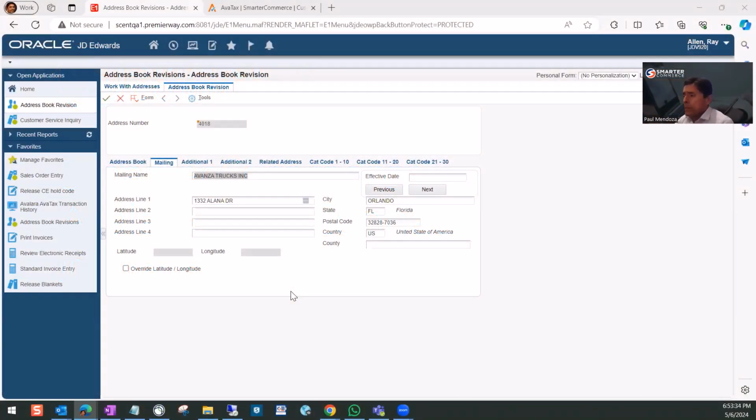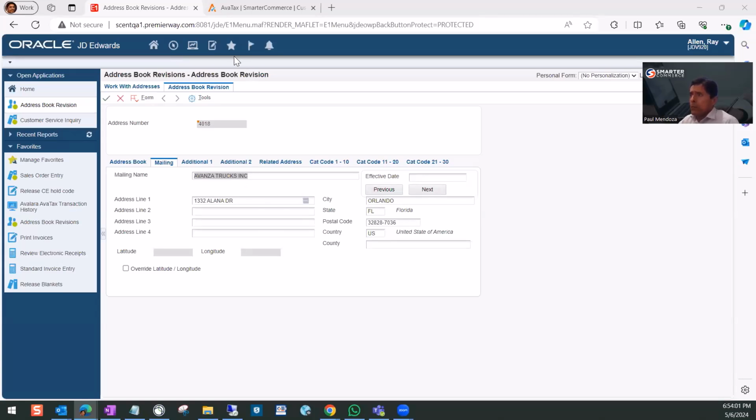Hi, this little presentation will show the SmarterCommerce Avatax connector, which integrates the customers from the ERP, which in this case is Oracle JD Edwards, with the ECM module from Avalara. This screen is showing one specific customer, which is 4018 Advanced Trucks, and its information.